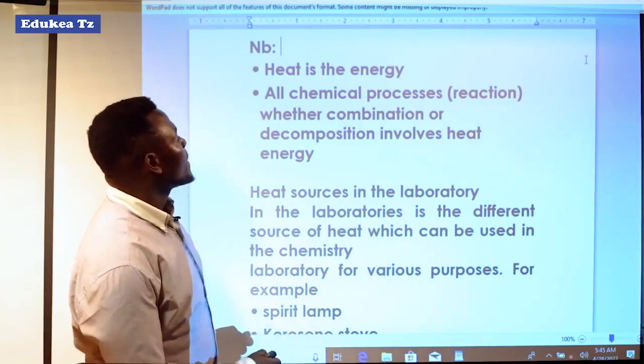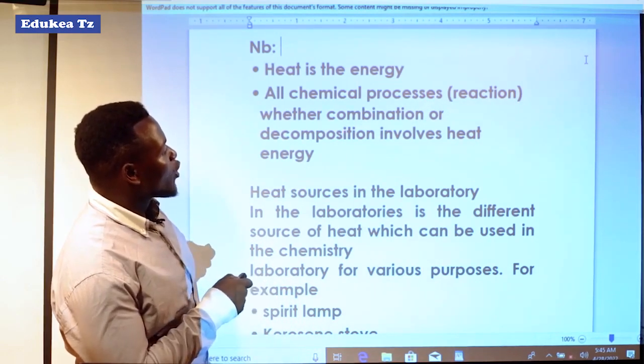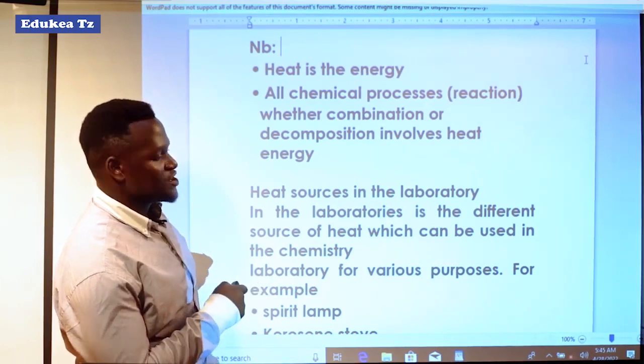Let us continue. All chemical processes, all reactions, whether combination or decomposition, involve heat energy.